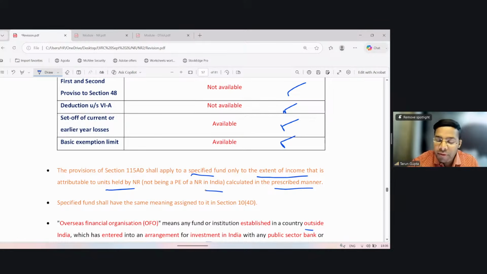Specified fund shall have the same meaning as provided in section 10(4D).